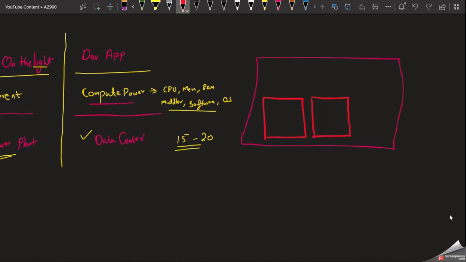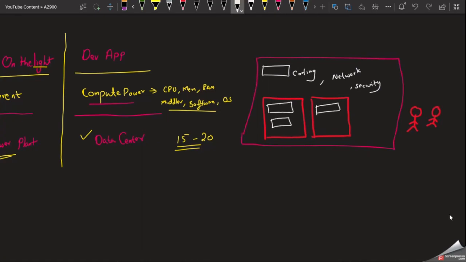Then to manage this hardware, we have to separately assign certain people. The servers also require a cooling system, and we need to set up network and security, whatever things we require to manage the data center. We need to maintain everything.